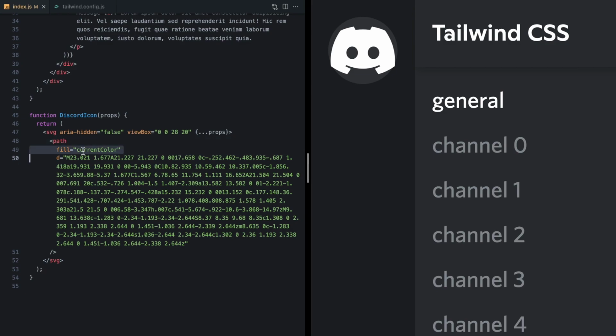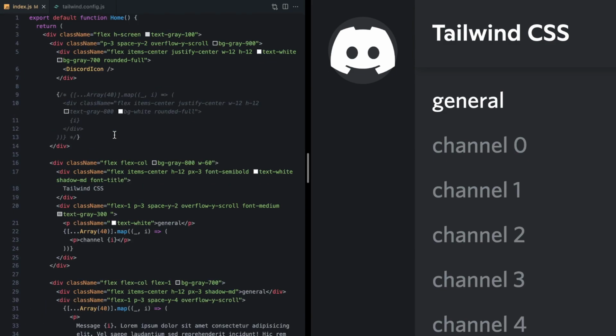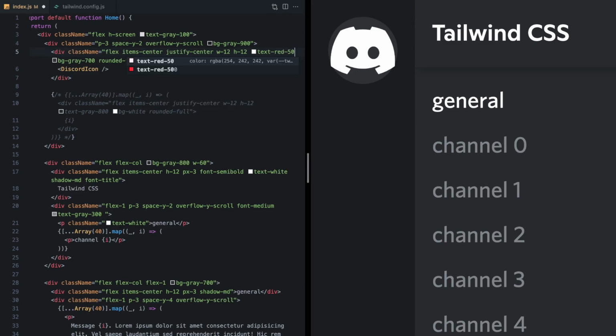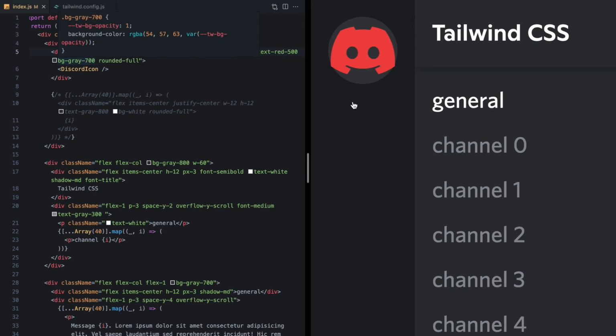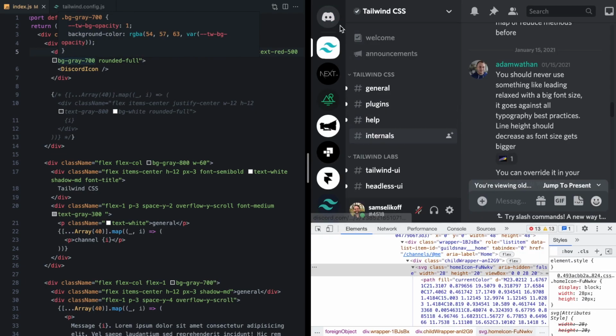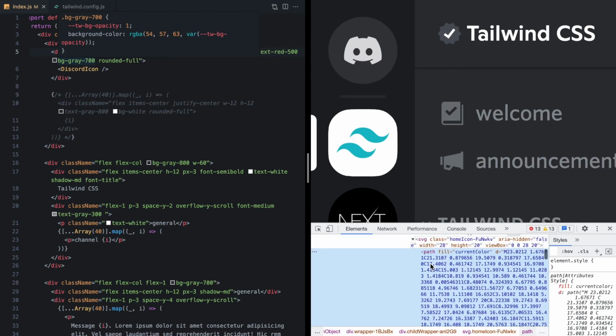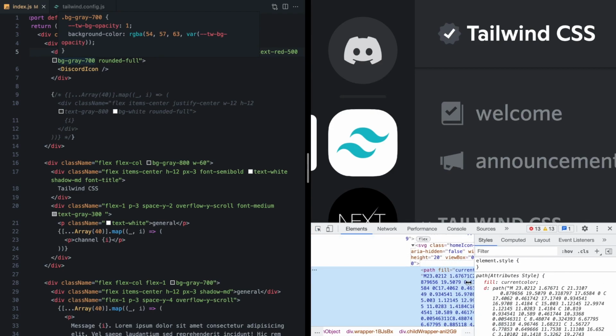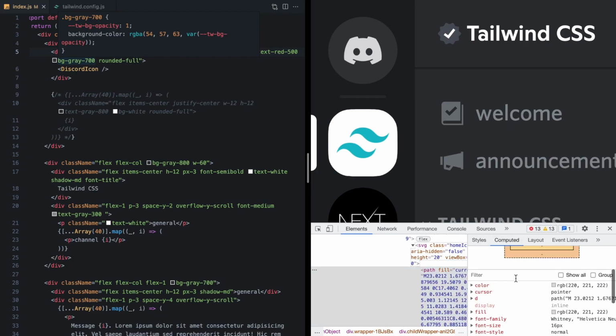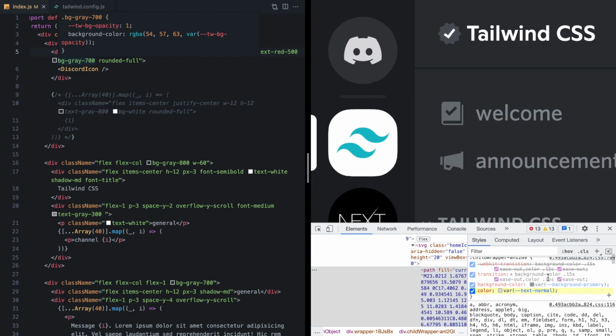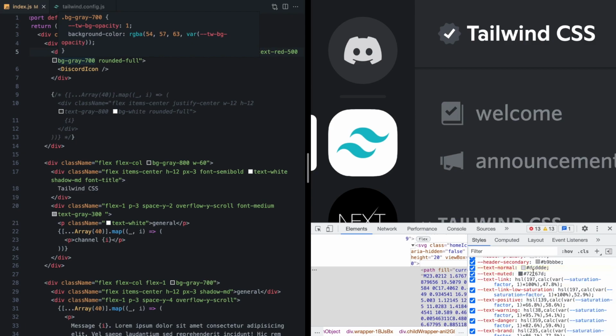This is a good property to use because it lets us style our SVG icons just using plain old color utilities from Tailwind. So we can make this red 500, and we'll see it's red, and so on. But if we pop over to Discord and inspect the icon, we can take a look at the computed property here and see that the color is actually this DCDDDE color.